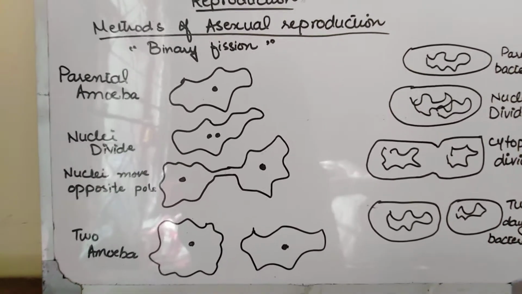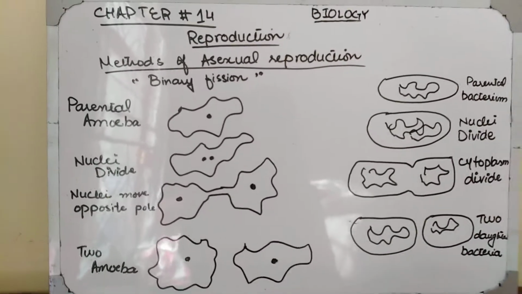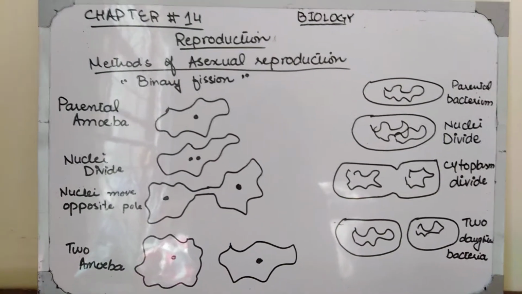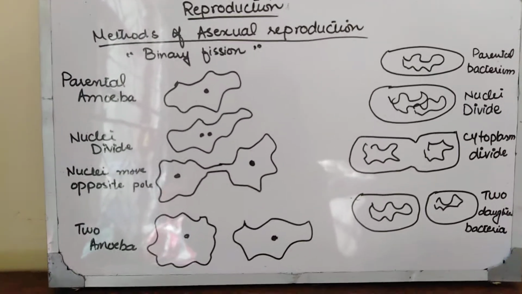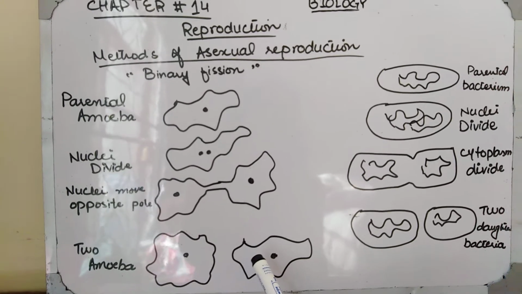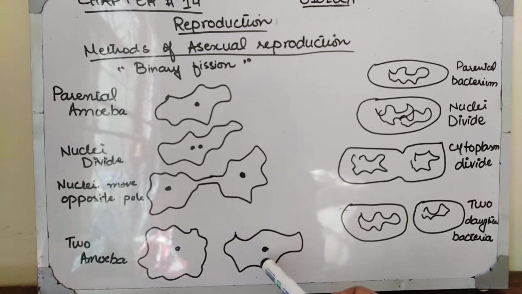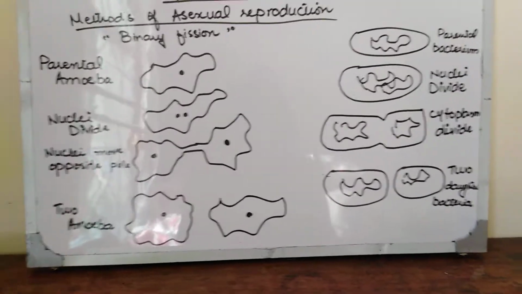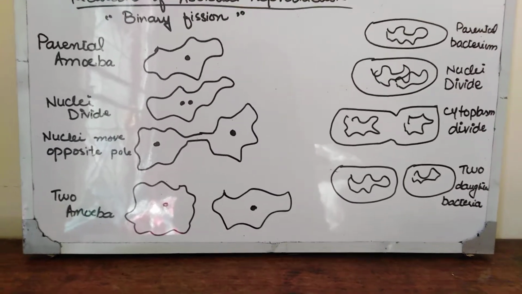It is divided into two amoeba, which are actually exact copies of their parent. As we already studied in the definition of asexual reproduction, they are exact copies of their parent. So there are two daughter cells which are exact copies of their parent. Then binary fission occurs in these two and they will multiply in a geometric fashion. One divides into 2, 2 divide into 4 and 4 divide into 16.